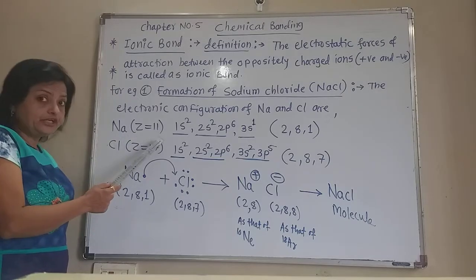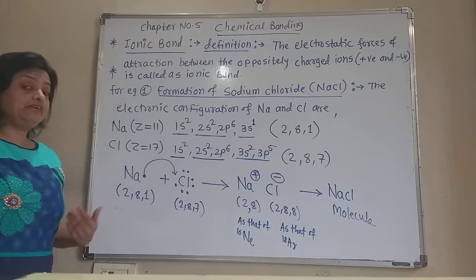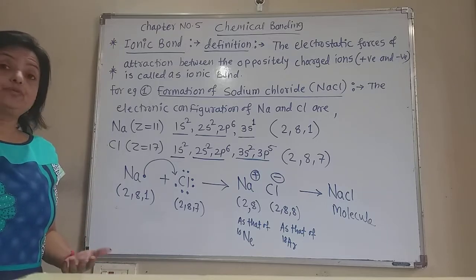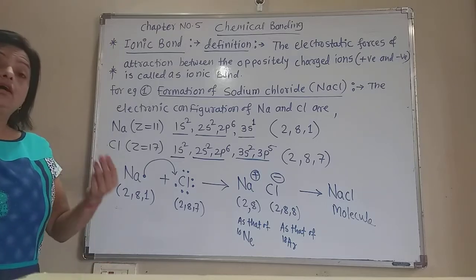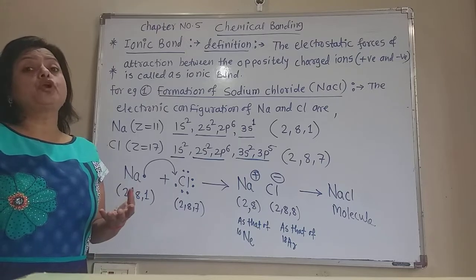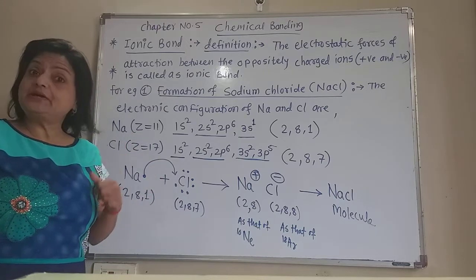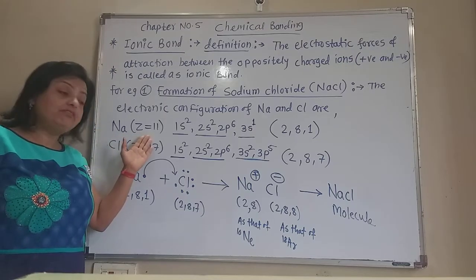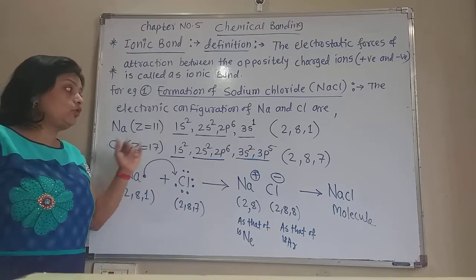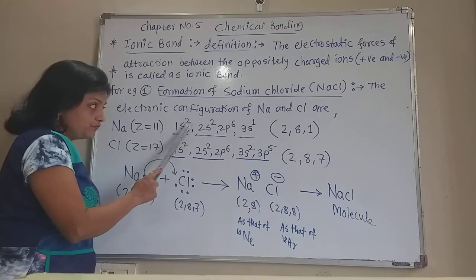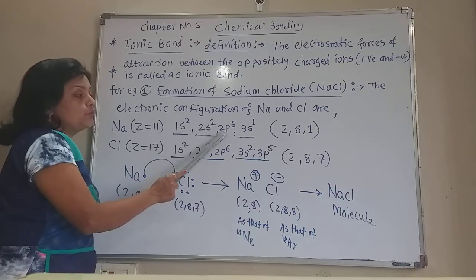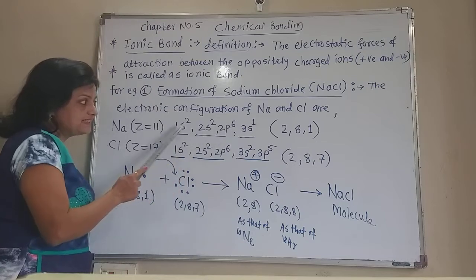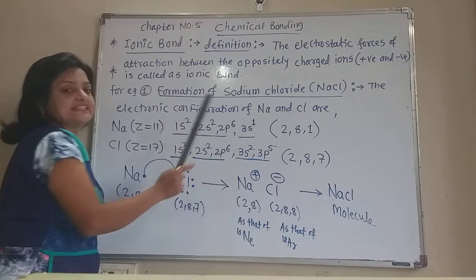You already understand electronic configuration from the last chapter, where you saw the configuration of the first 30 elements. Sodium, with atomic number 11, has the electronic configuration 1s2, 2s2, 2p6, up to this 10, and 3s1, this is 11.